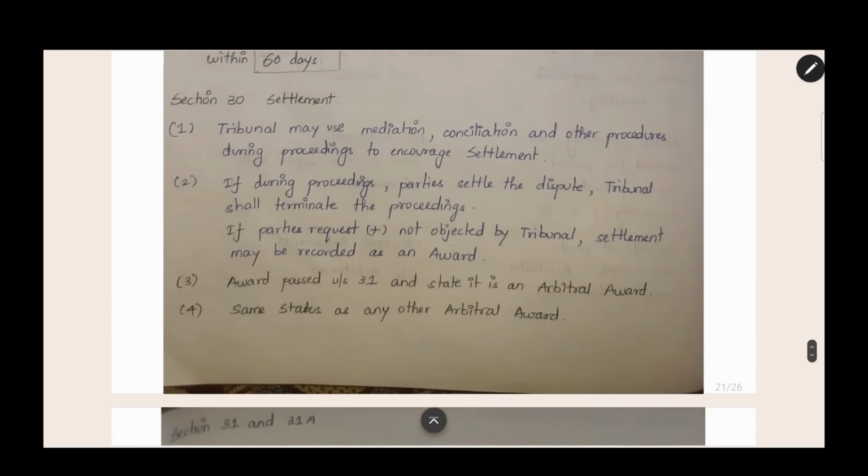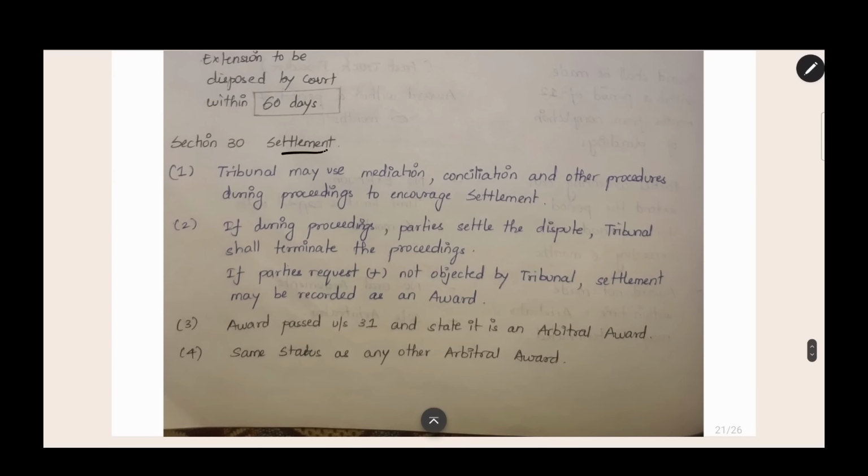The next section is section number 30, which talks about settlement. The tribunal may use mediation, conciliation and other procedures to encourage settlement. The tribunal will try to settle the arbitration dispute between you people itself. They will use mediation, conciliation, and they will try to patch up and settle the dispute between you two.